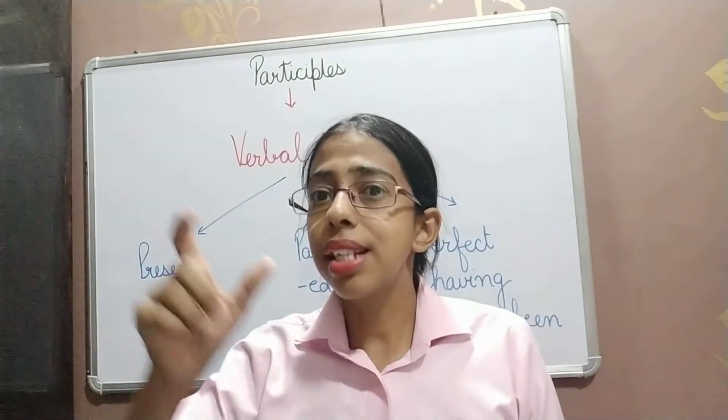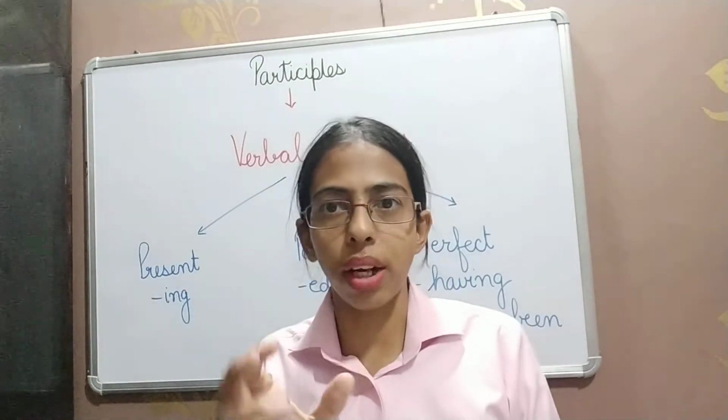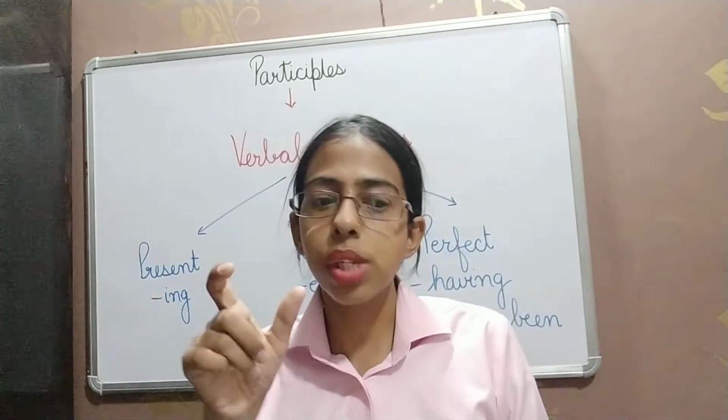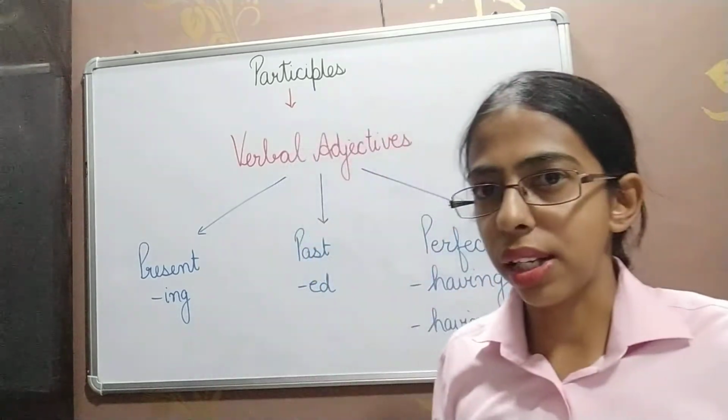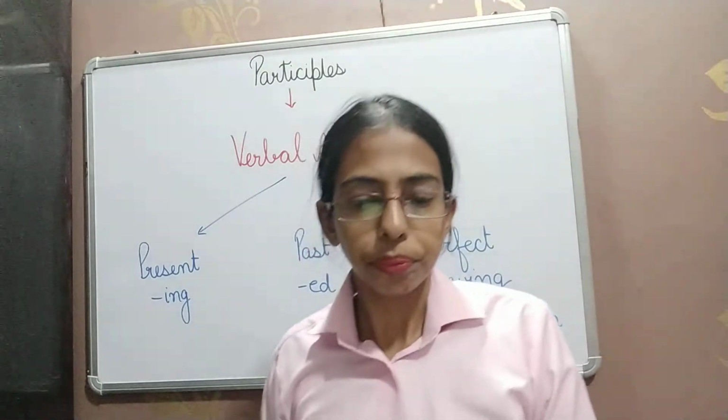The mother tried her best to calm the screaming baby. Screaming baby. Scream is a verb, right? And the word screaming is qualifying the noun baby. So screaming is the participle, and screaming, with ing, is a present participle.